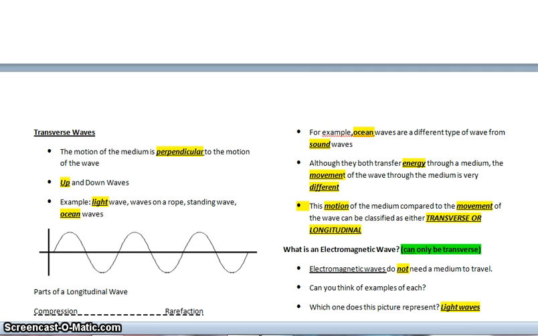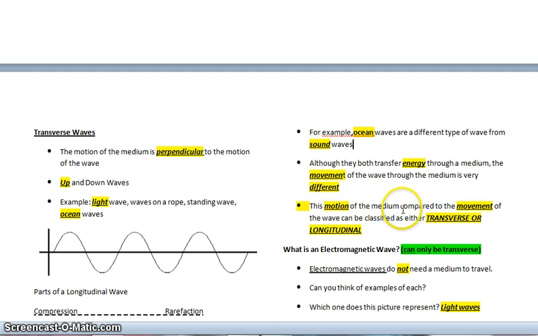The ocean waves have that up and down crest and trough motion, like crest, trough, crest, trough. So ocean waves will be more of a transverse mechanical wave. Light waves are transverse waves, but they are electromagnetic because they do not need a medium to travel through. They travel through a vacuum.